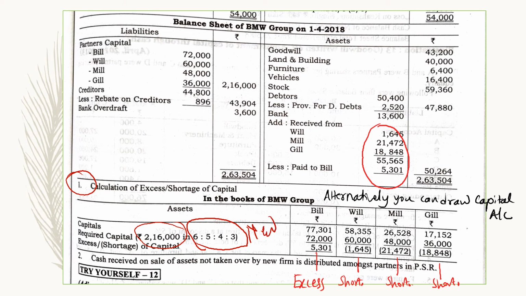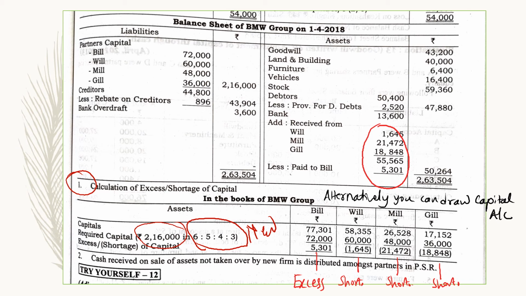So 2,16,000 into 6 upon the total of all these, 6 plus 5 plus 4 plus 3, that is 11 plus 7, that is 18. So 2,16,000 into 6 upon 18, right? And you will get the amount of 72,000. For Will, the expected capital is 60,000. For Mill, the expected capital is 48,000. And for Gill, it will arrive at 36,000.